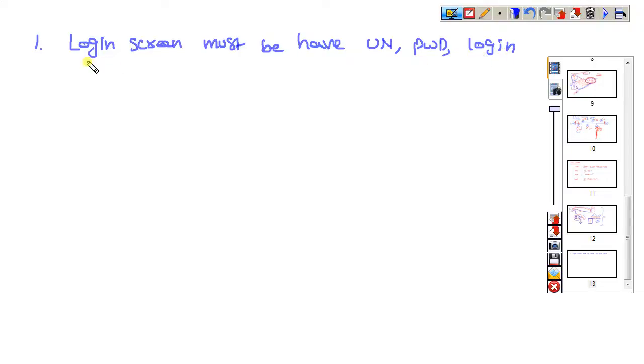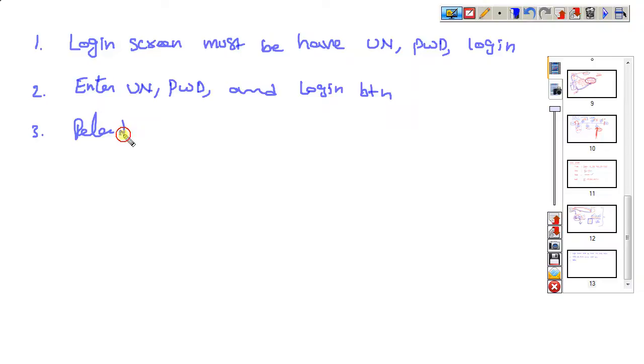The second point is: enter username, password, and click the login button. And the third step: the related page should be displayed. This is the client requirement that is given.